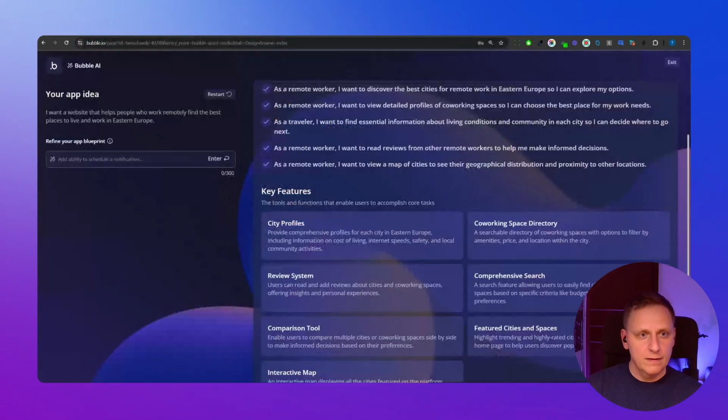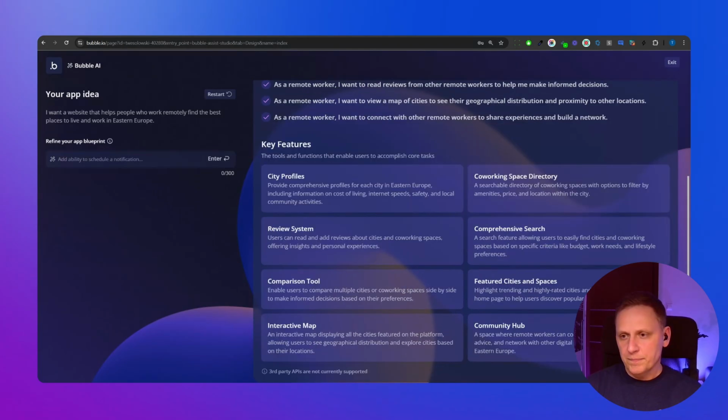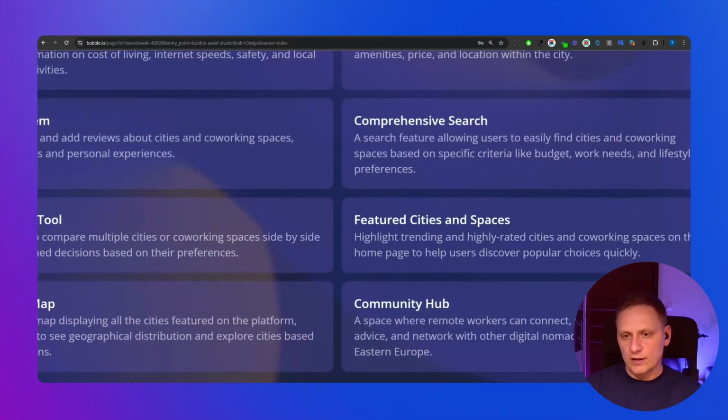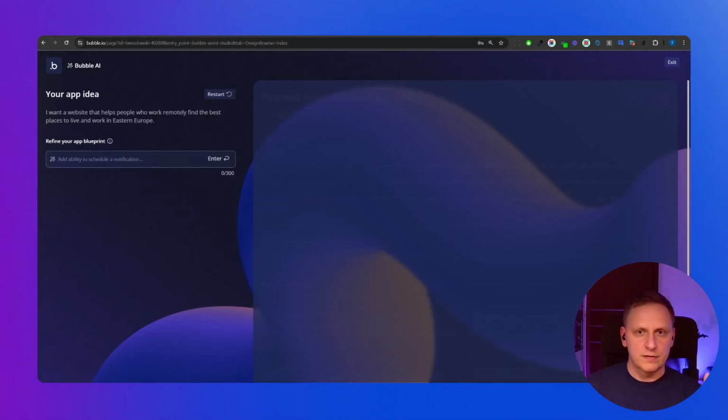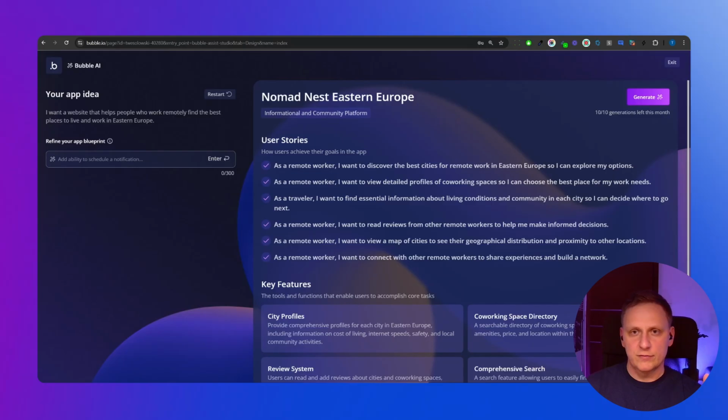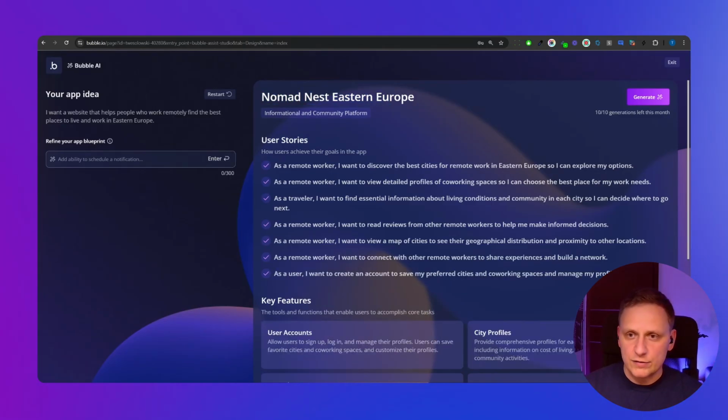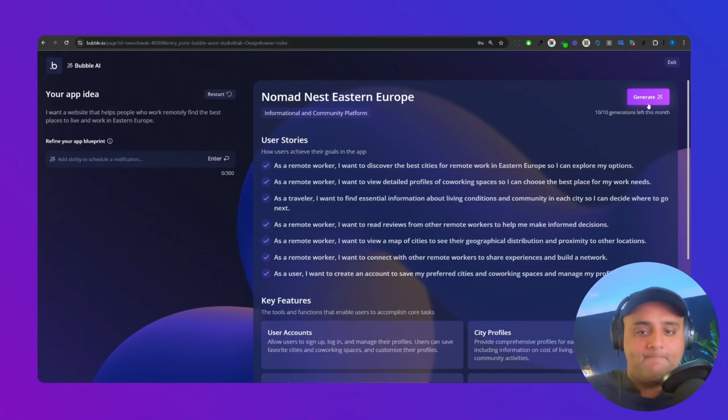I was impressed by how far Tom went in refining his prompt. He added a community hub, a city gallery for the landing page. He even changed the name. Think about it, right? Nomad Nest Eastern Europe. Okay, it changed the name of an app, right? I think it's good. So I think we are ready to go. All right, let's go ahead and hit generate.